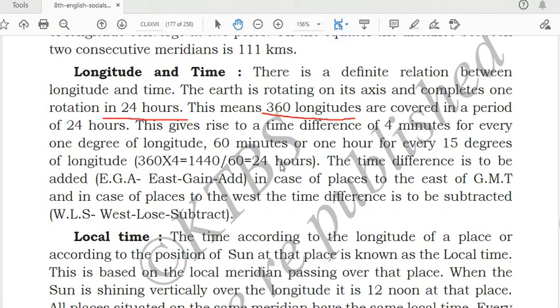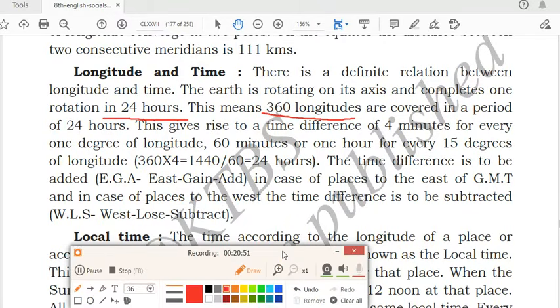That is 24 hours they have calculated. It takes 24 hours to complete one revolution. The time difference is to be added in case of places to the east of GMT, and in case of places to the west of GMT, the time difference is to be subtracted. So you have to remember that the Earth takes 24 hours to complete one rotation. That means it will complete 360 longitudes in 24 hours.